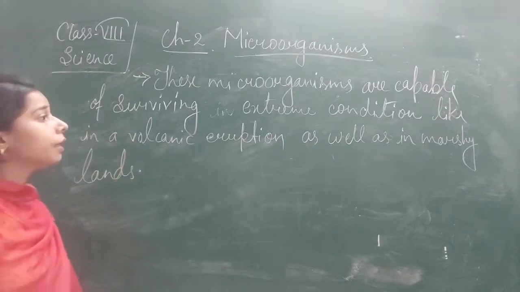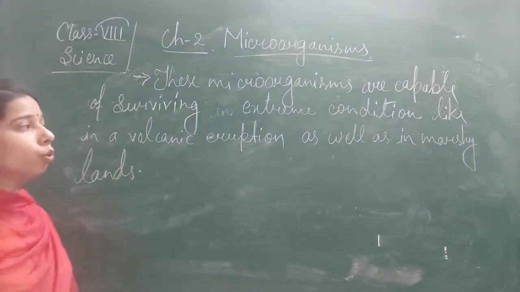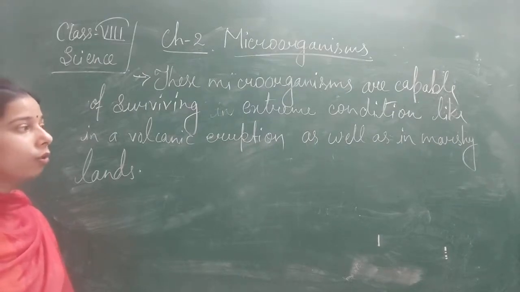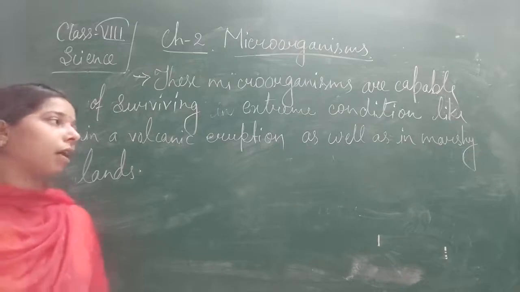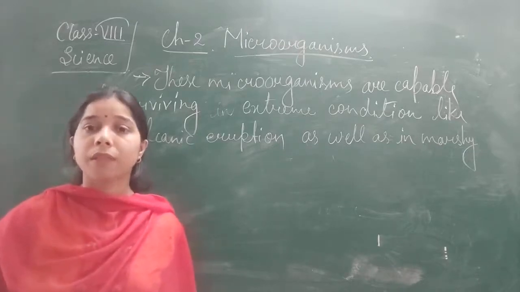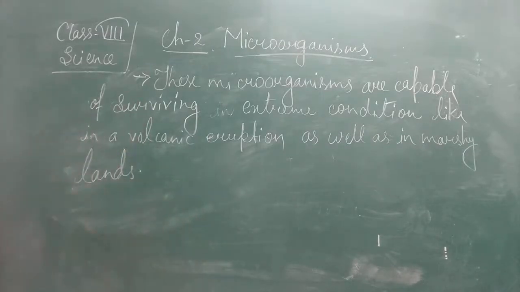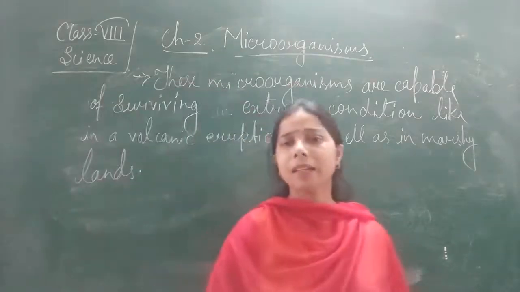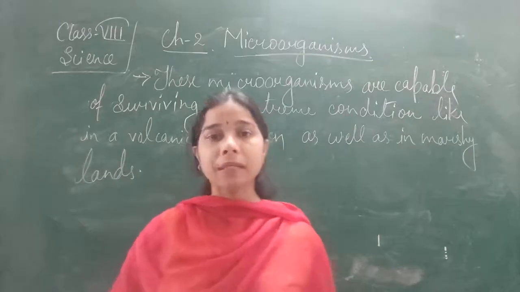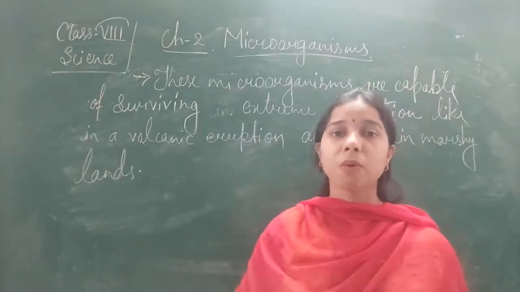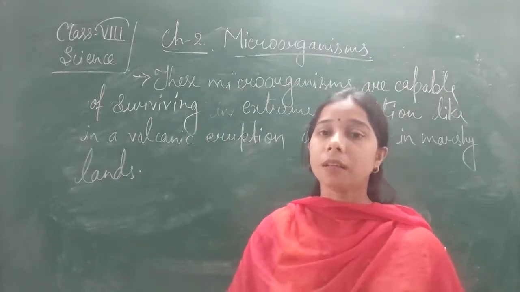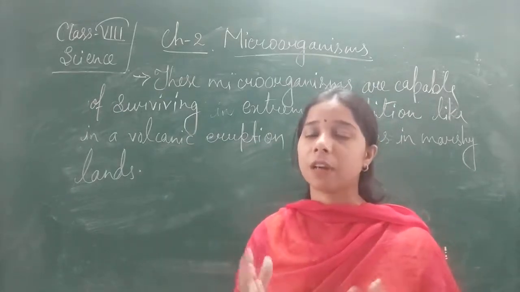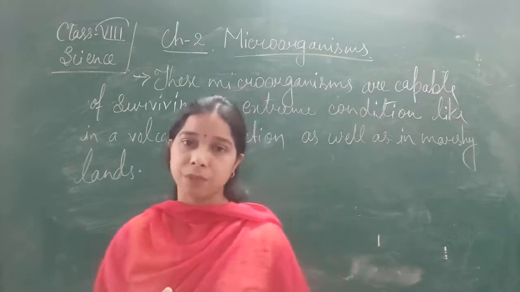Okay, so these are capable to grow in a very extreme condition where we include the volcanic eruption, as well as it is also found in the marshy lands. Okay, how are they able to survive in these very extreme conditions? Basically, during this extreme or unfavorable condition, they cover their body with a protective covering that is called a cyst.